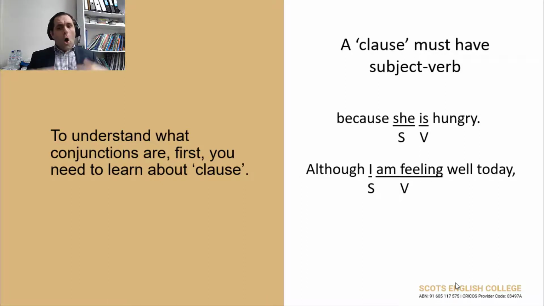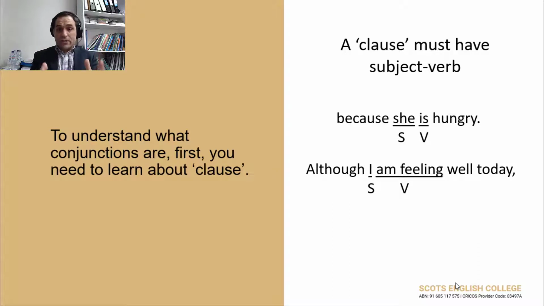Now, although I'm feeling well today, okay, and this is not complete. It's incomplete. That means the meaning is not clear yet.